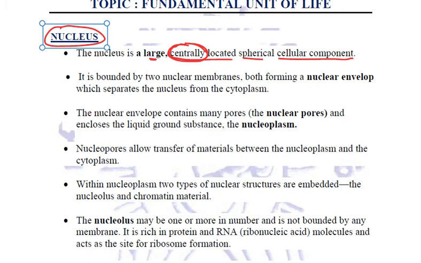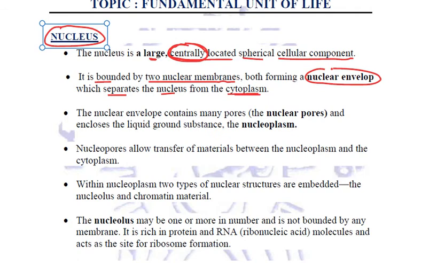Now this nucleus is bounded by two nuclear membranes, and both these nuclear membranes form a nuclear envelope. This nuclear envelope separates the nucleus from the cytoplasm.